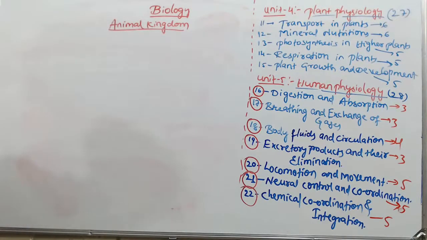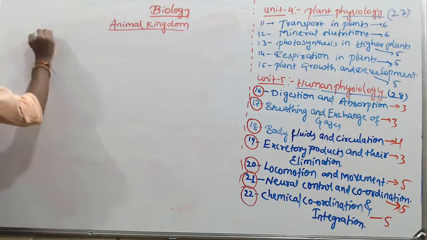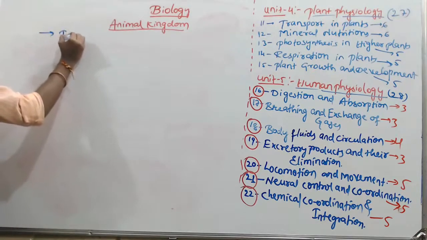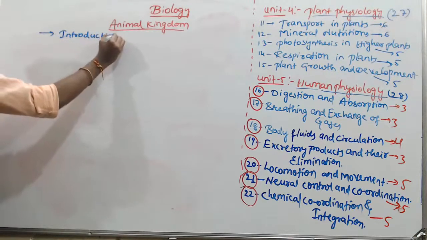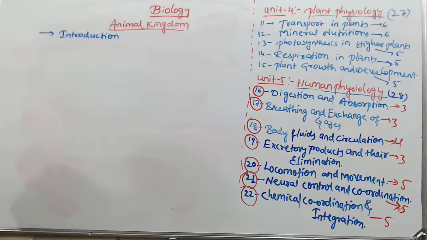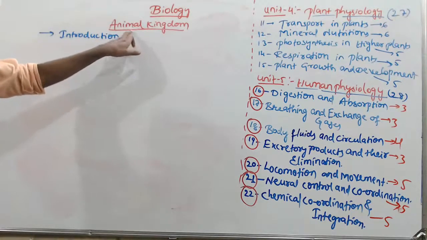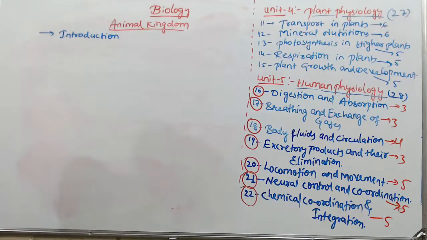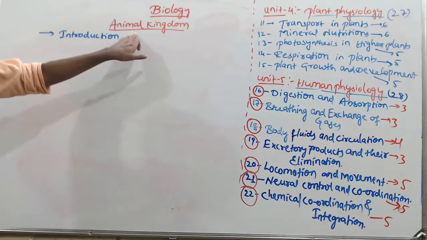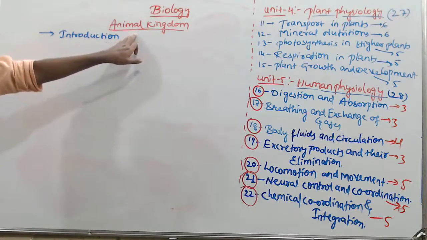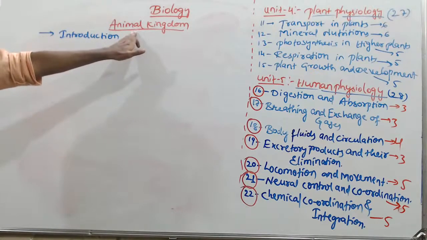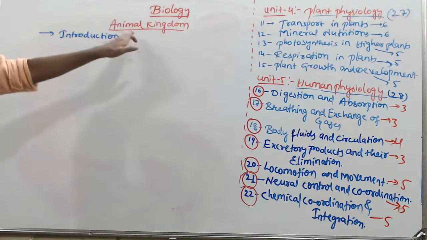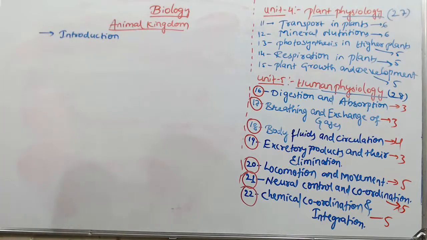What we're going to discuss in this topic is, first, the introduction. So what are the characteristics of animals? If you compare the animal to the plant, it has some specific, differentiating characteristics. We can differentiate the animal from the plant. It is motile, the plant is non-motile. It is heterotrophic, the plant is autotrophic. So those things we're going to discuss in the introduction part.